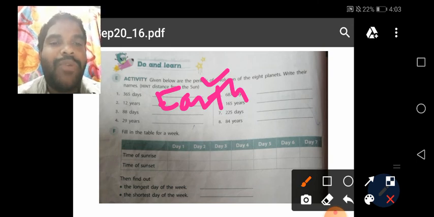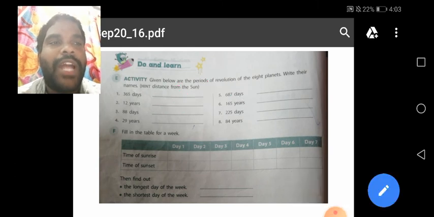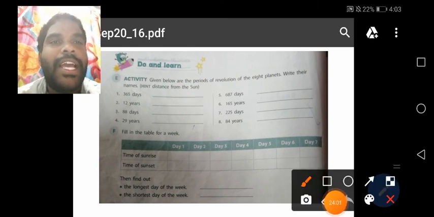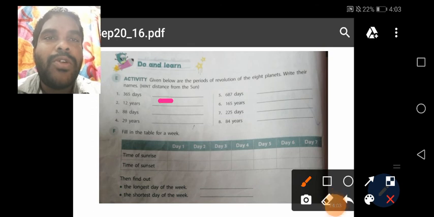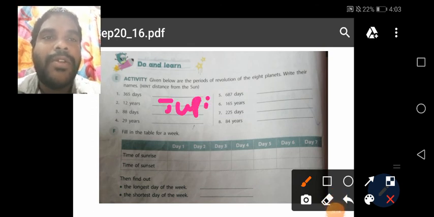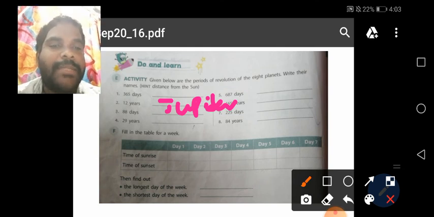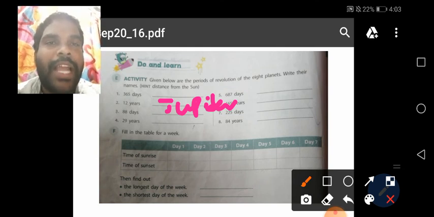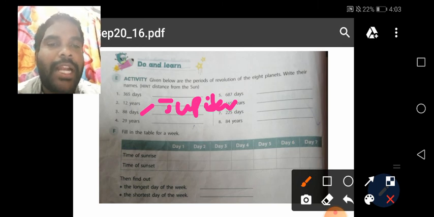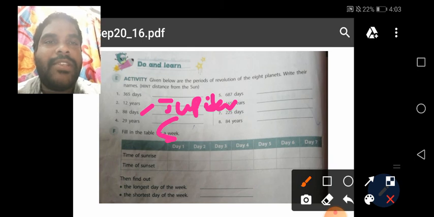And see, 12 years means what? Jupiter. You should write here, 12 years means Jupiter. Understand children? Jupiter. 88 days means Mercury. Understand children? Yes. 29 years, Saturn. 29 years means what? Saturn. Understand children? And 687 days means what?